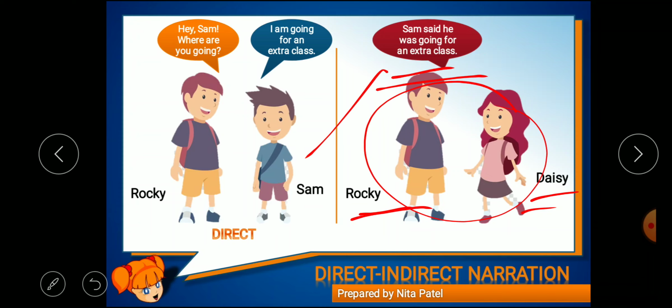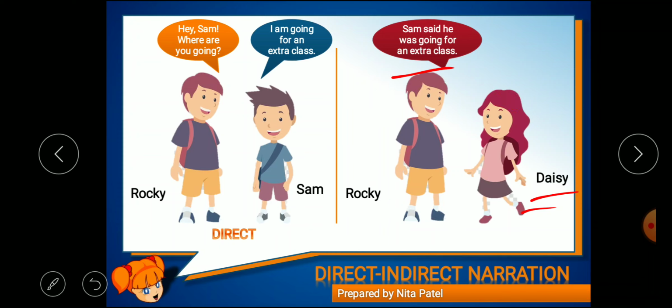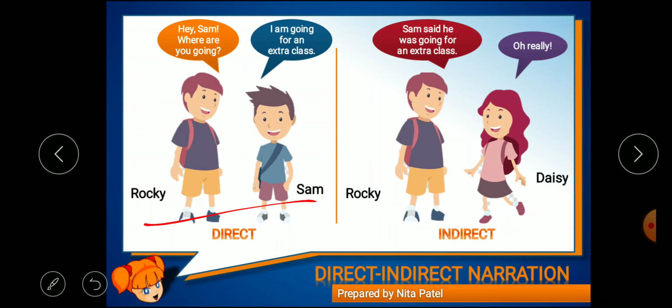This is called indirect narration or indirect speech. If a face to face conversation is going on, then it is direct speech. If someone is not present and we are reporting the substance of that person's words, it is called indirect narration.